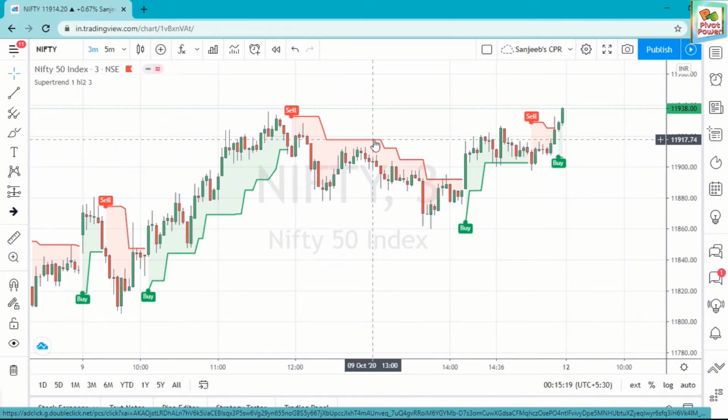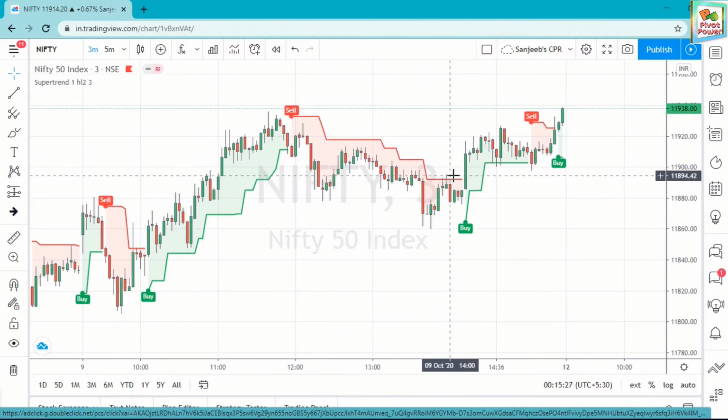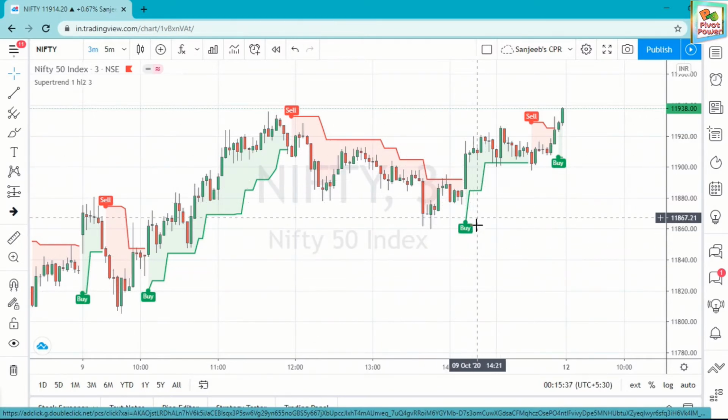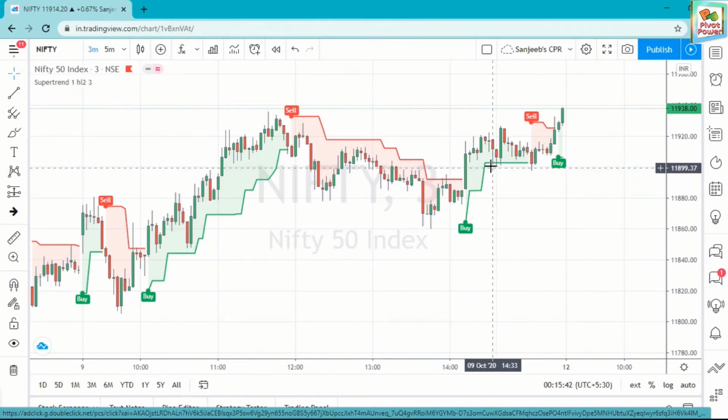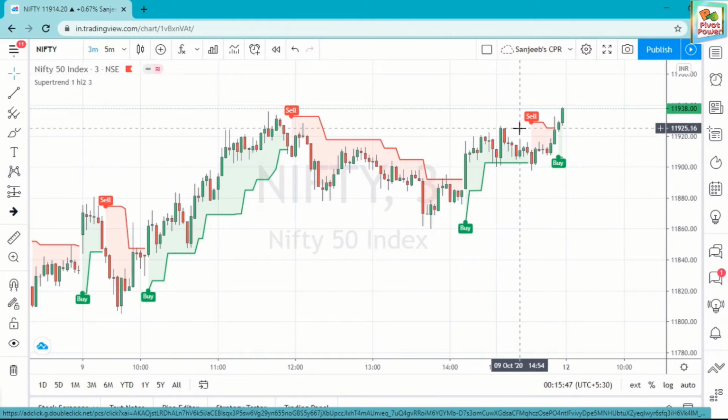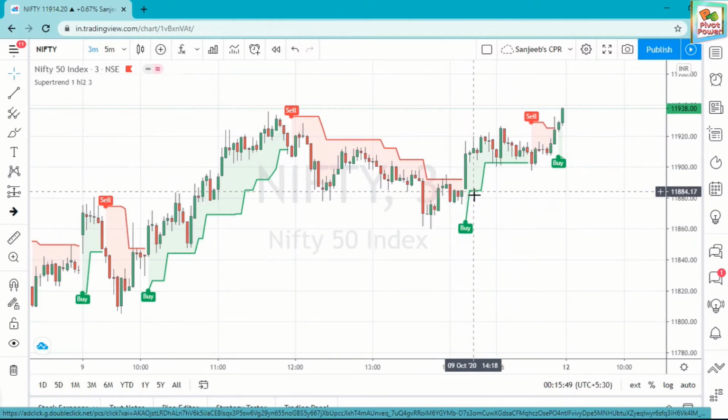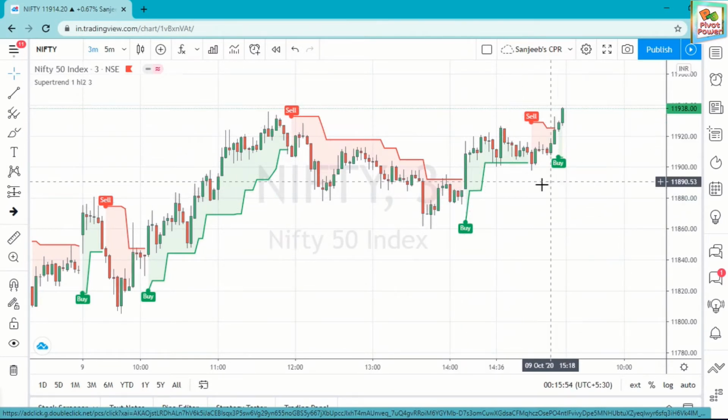Your stop loss should be above the step. This is the step, your stop loss just above this, or the stop loss should be on this line also. Then your exit should be here. If the wick crosses here, then you exit. Then the next entry should be the buy signal here. Your entry should be here. Or if it comes near about the line, then your entry should be here and exit should be here. Or you can take entry here, it is near to this line, then exit here.